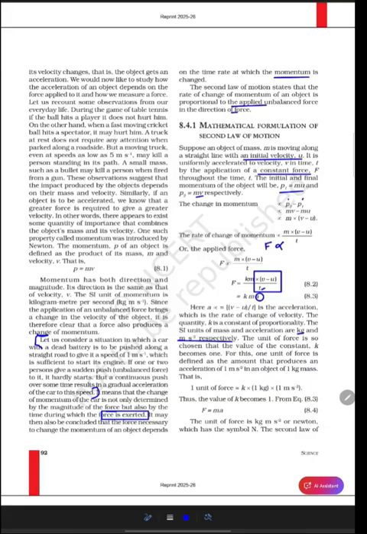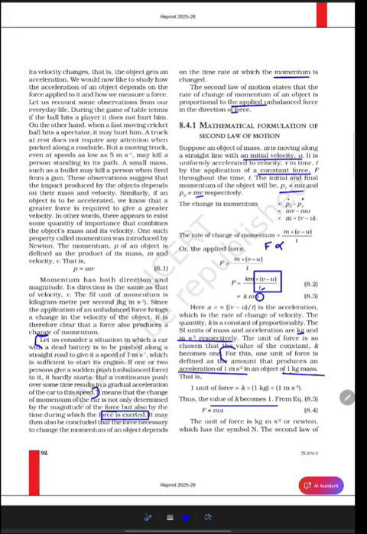1 unit of force is defined as the amount that produces an acceleration of 1 meter per second squared in an object of 1 kilogram of mass. So we define 1 unit of force, which is equal to k into 1 kilogram into 1 meter second power minus 2. Thus the value of k becomes 1.